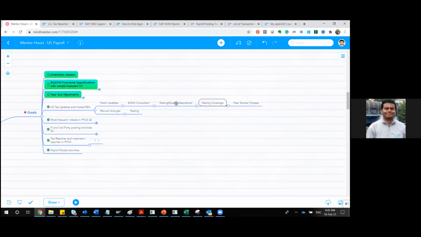Any questions here? Is this testing coverage the same when the functional consultant prepares a test script for the tester? Ideally, if they can provide it well and good in advance, then as a tester you only have to test those scenarios.